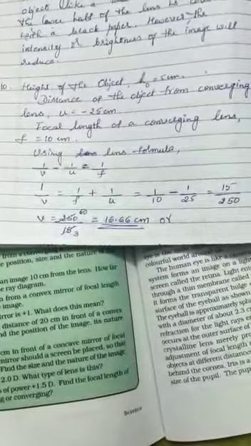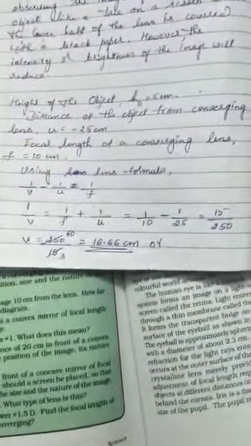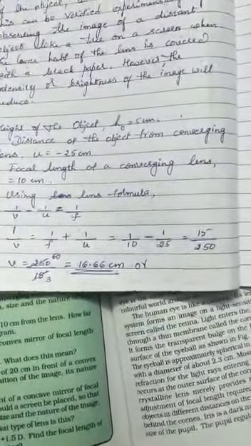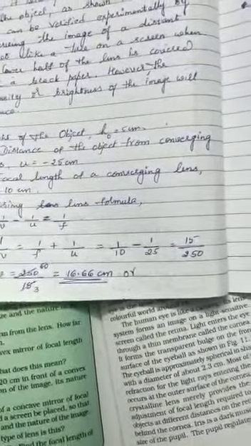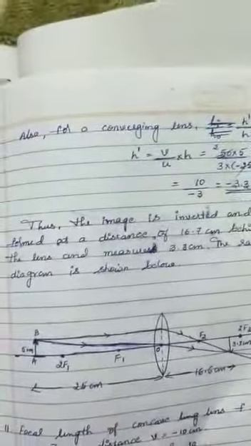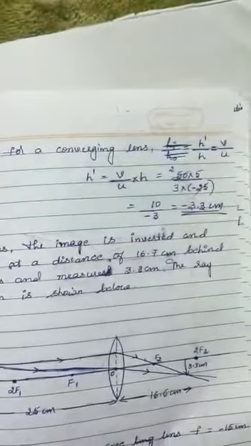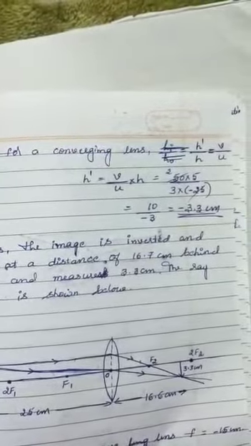Next we have to find the height of the image in the same problem. For a converging lens, h dash by h is equal to v by u.